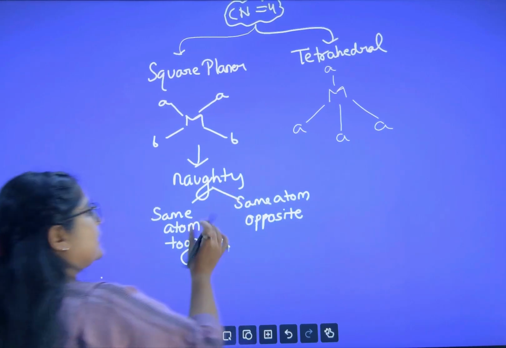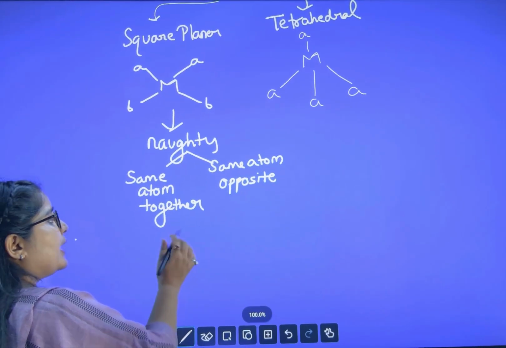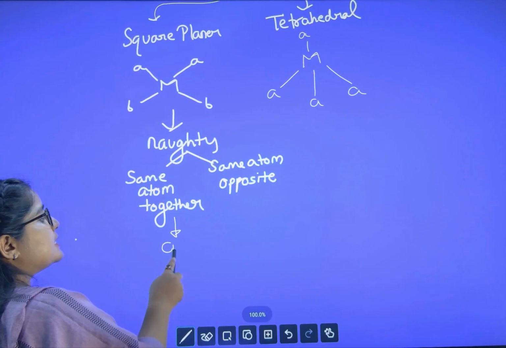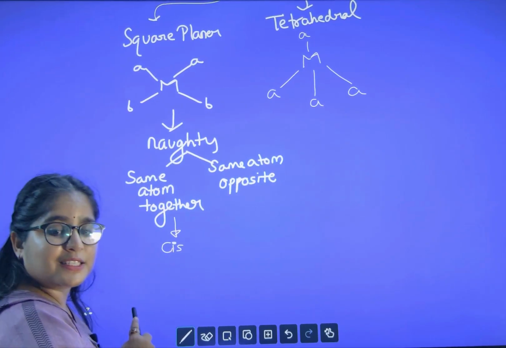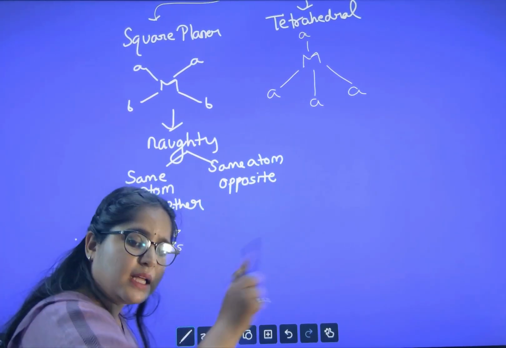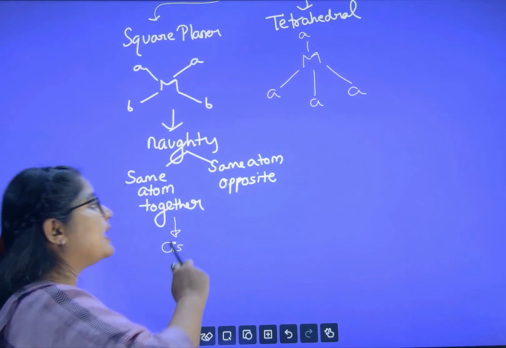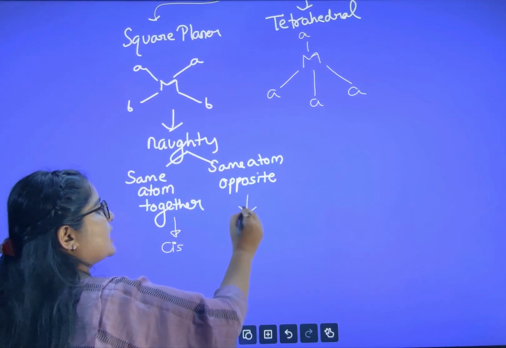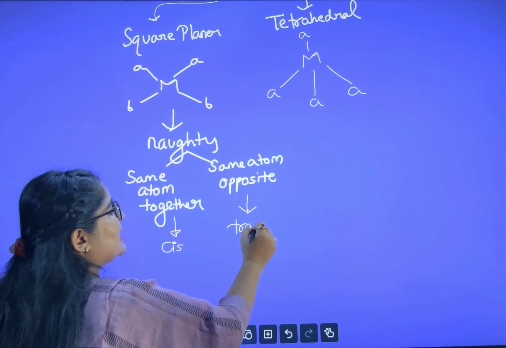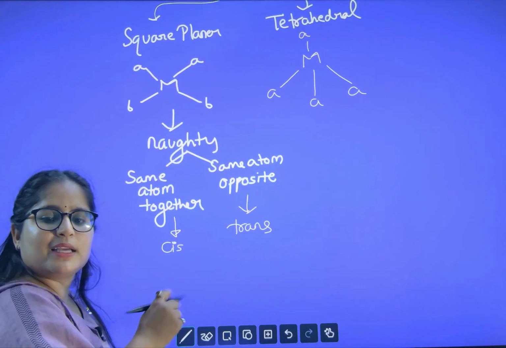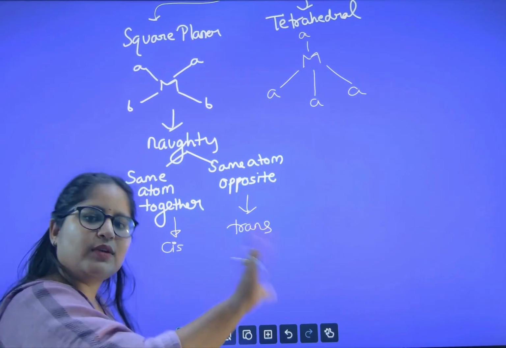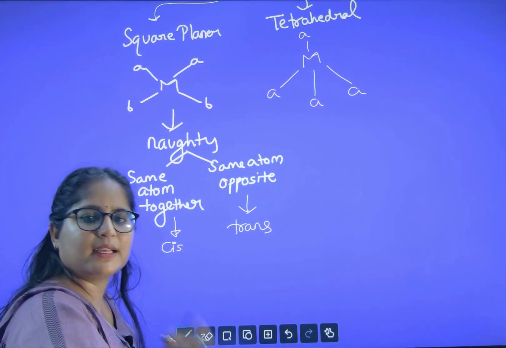So when these same atoms are together, we call it cis. Remember, cis is like togetherness. And when the same atoms are opposite, we call it trans. So trans is like fighting, okay? They will always be opposite, this side, that side.